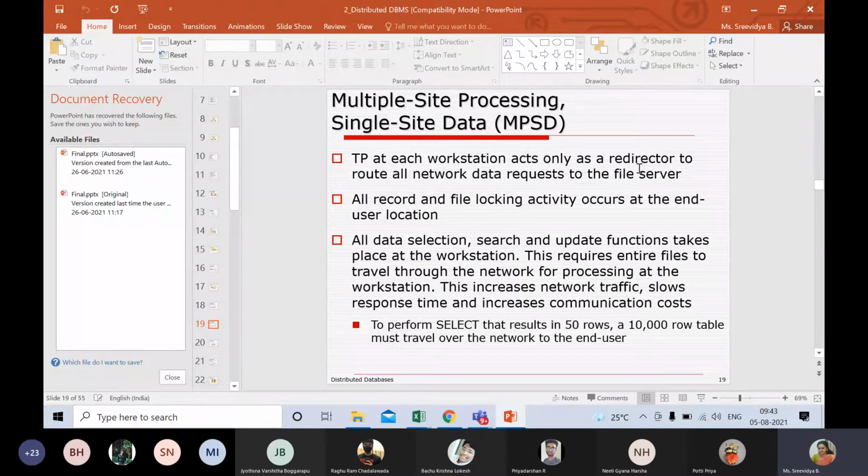When I'm asking for data, the data has to come from Ettimadai and from the Bangalore campus, and all three campuses are connected together through a network. So there is so much flow of data in the network. Whenever you have such multiple site processing and single site data, there is always an overhead of network traffic.